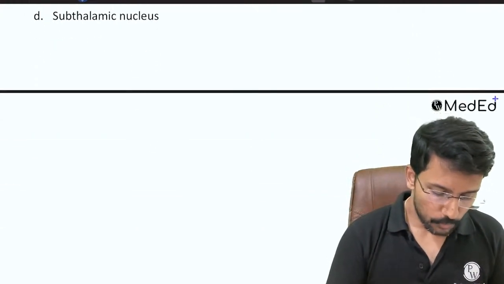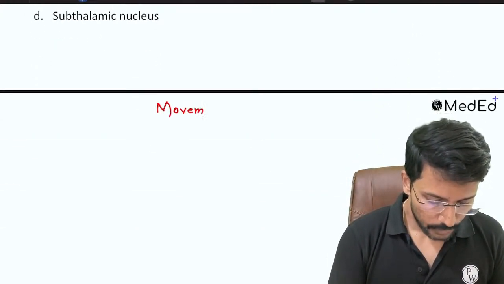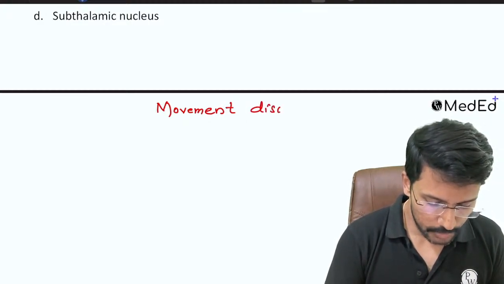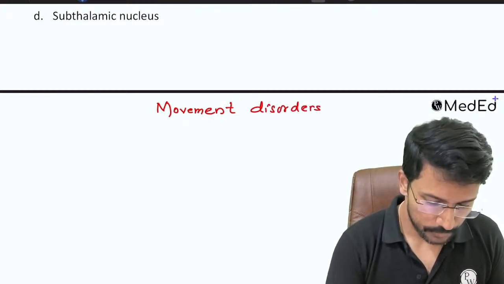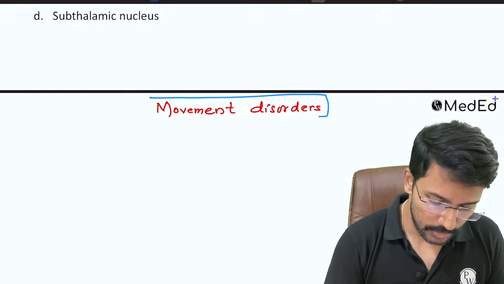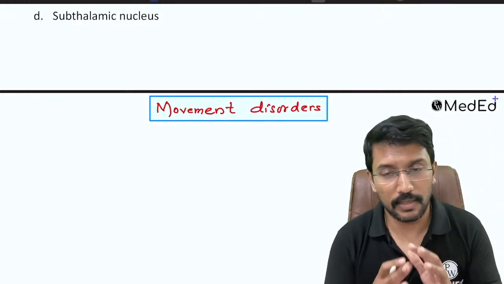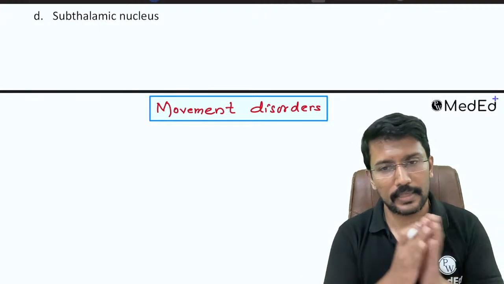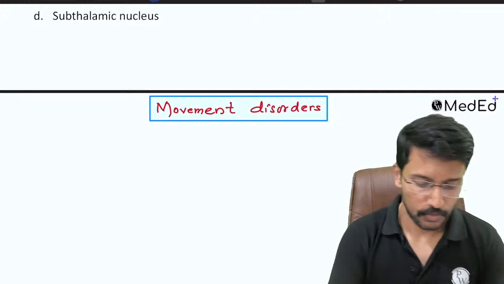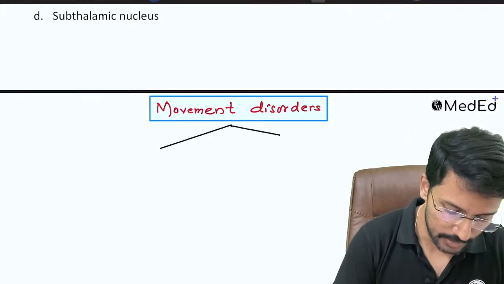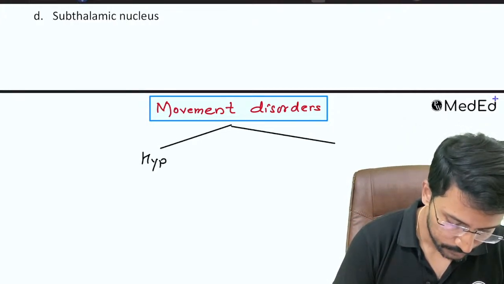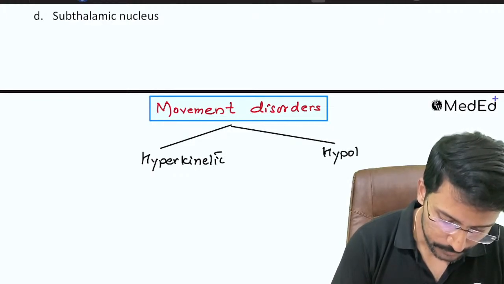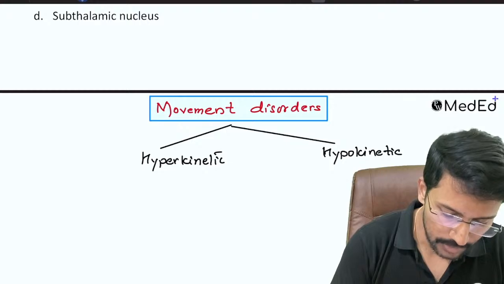So when we talk about movement disorders, please remember movement disorders are classified into two groups. In one group, there are involuntary increased movements, right? You have more movements than required and mostly they are involuntary. Second, you have decreased movements. So we classify the movement disorders as hyperkinetic and hypokinetic. Hypokinetic is where the movements are decreased.